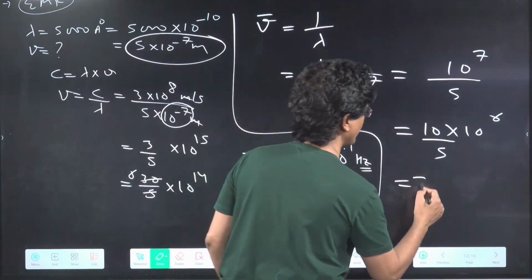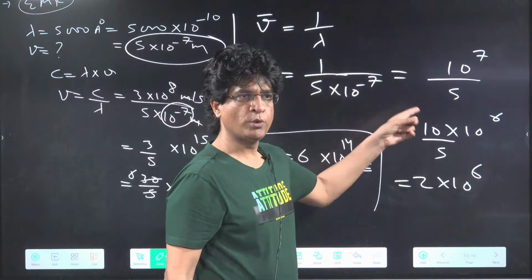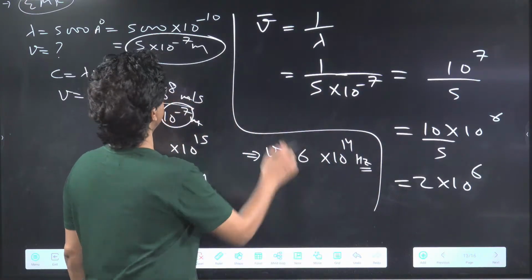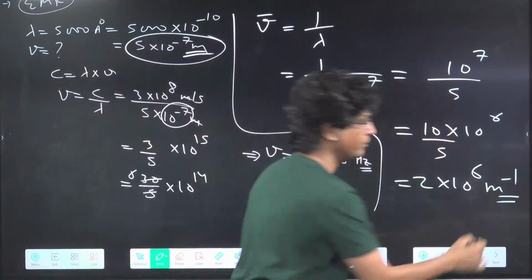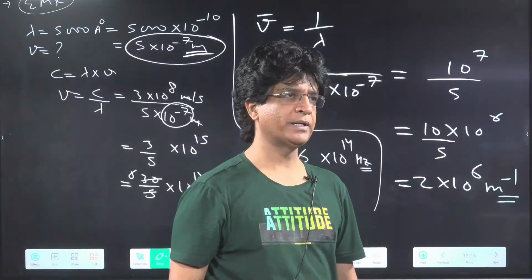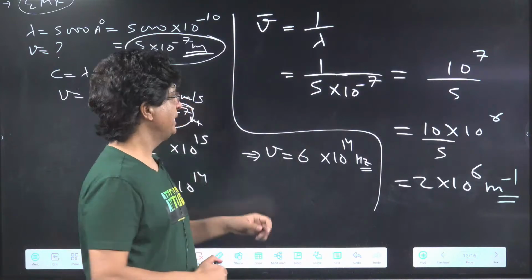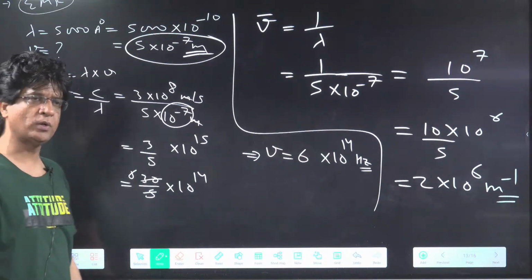Okay, so here 2 into 10 to power of 6. What is the unit of this? Tell me the unit. Since lambda is in meter, it will be per meter. Very good. So I believe that if they give you anything, you will be able to calculate those questions. Yes or no?